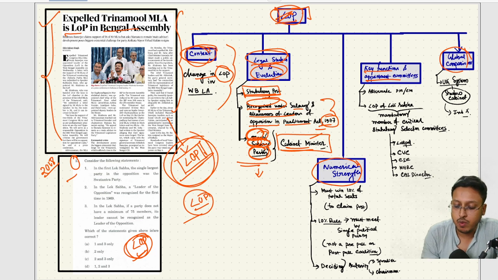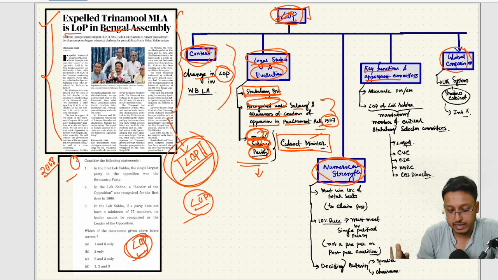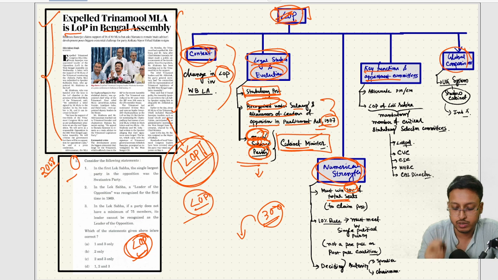Now understand the numerical strength dynamic. To appoint a leader of opposition, a political party must win 10% of the total seats. For example, if 300 seats are there in a particular legislative assembly, then to appoint a leader of opposition, one particular political party has to win at least 30 seats.